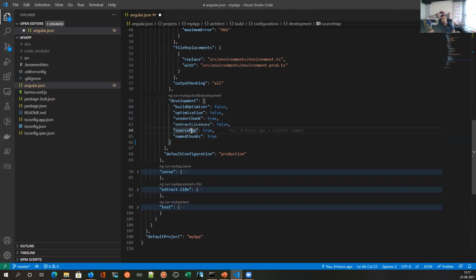Next is source map. So source map is something like if you are debugging an application, you'll need source map to map that to the source. And name chunks. So name chunks is a very simple thing. What your application does is it sees the entire tree and it